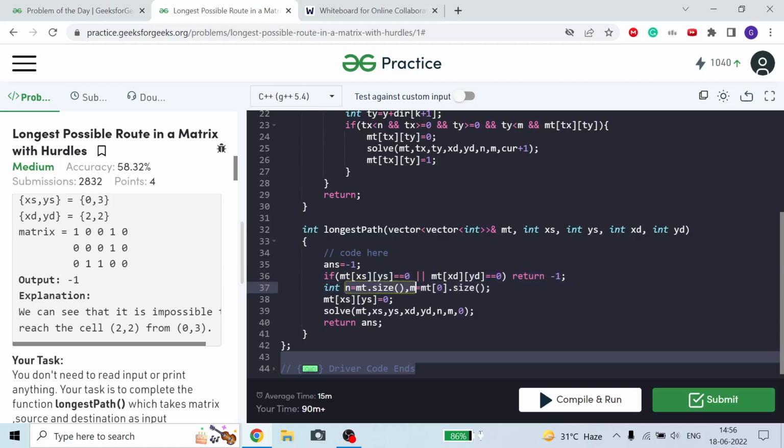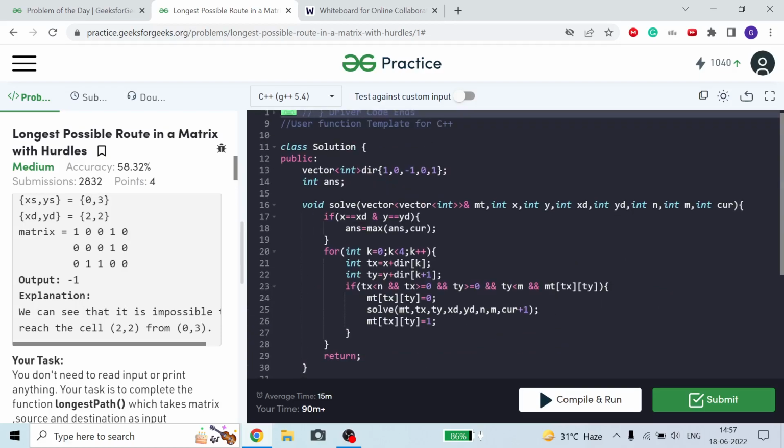N is the number of rows, M is the number of columns. Then I will make the starting source equal to 0, means I have already used the source. So now make it 0, means make it a hurdle. So I am calling a function sol, passing matrix, source, destination, and comma m size and 0. 0 means the current number of maximum moves I have taken yet.